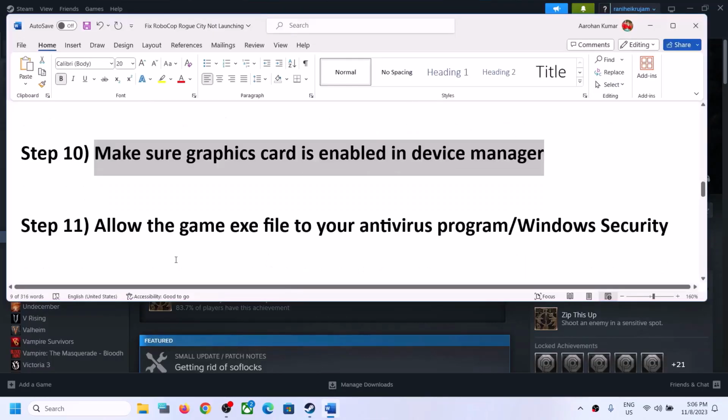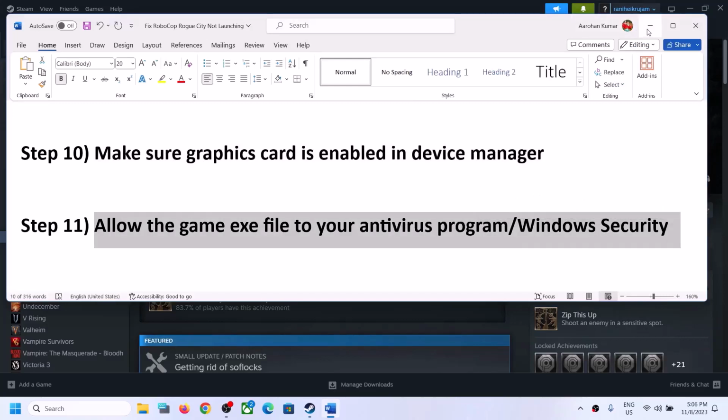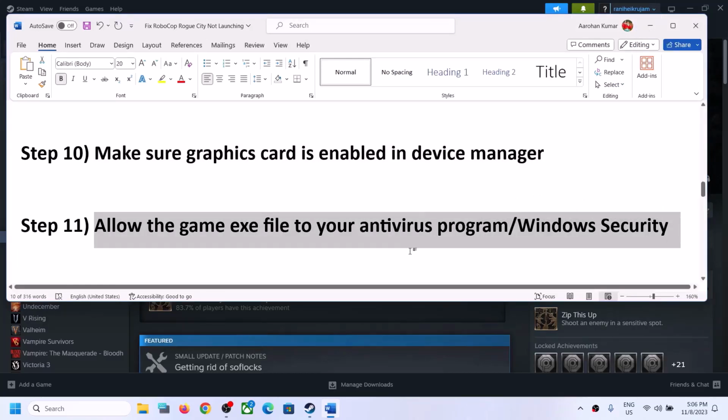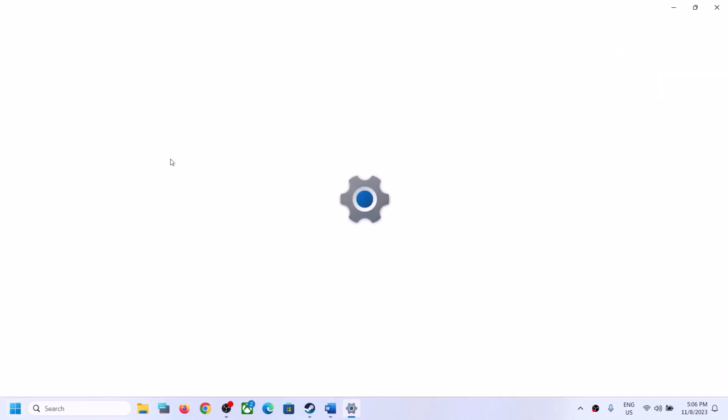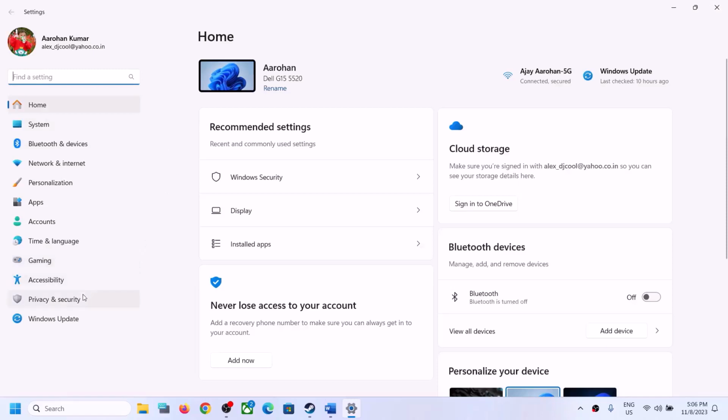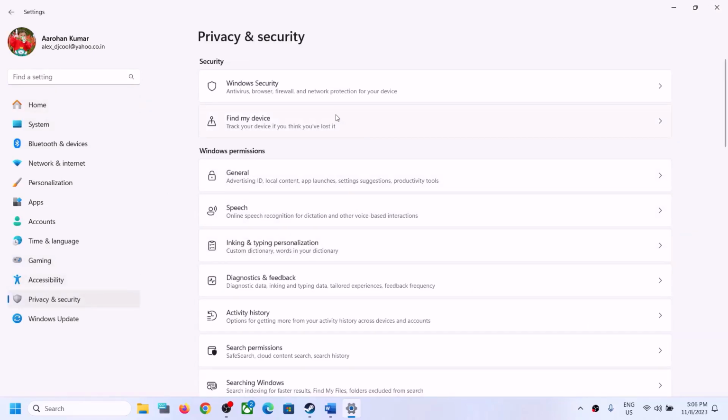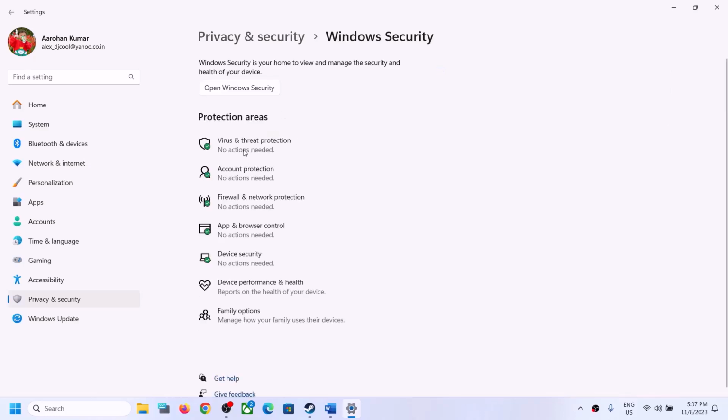Now the next step is to allow the game exe file to your antivirus program. So if you have any third-party antivirus like Avast, Norton, Bitdefender, McAfee, whichever antivirus program you have, make sure that you allow the game exe file to your antivirus program. Now if you're using Windows security, then open Windows settings. Now go to privacy and security and then click on Windows security. Now if you have Windows 11, you have to go to privacy and security and then click on Windows security. If you have Windows 10, you will have an option update in security, then click on Windows security. Now click on virus and threat protection.